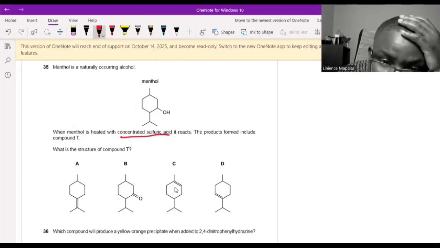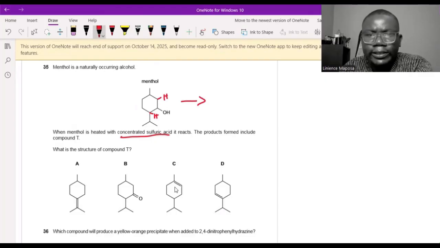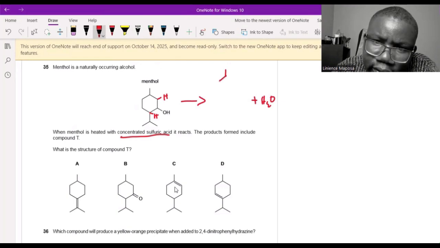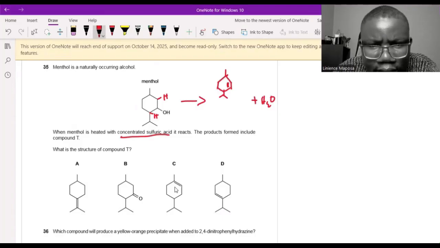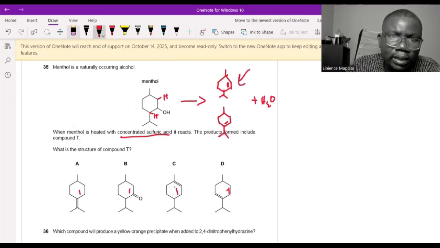I need to remove this OH together with a hydrogen that's here or a hydrogen that's there. When I do that, I get two products depending on which one I have removed. One is the major product, one is the minor product, and I also get the water that has been removed. If I remove the hydrogen above, I get a double bond here and I get this compound. If I remove the hydrogen below, I get this one, with the double bond to this side. So we're looking for these compounds. Is this one there? No, there's none with a double bond on this side. It's not there.